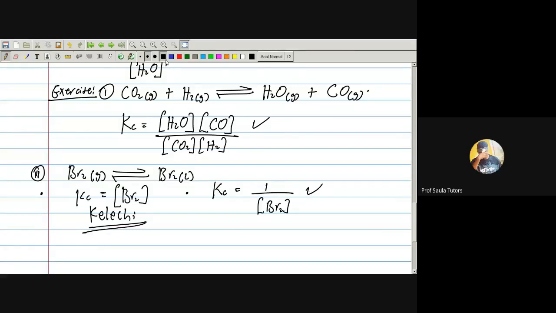Why is this one wrong? I will tell you why. Wherever you see liquid, cancel it out. If you are writing equilibrium constant, we say product over reactant. We don't have any product again, we cancel it out. So just say you have 1, then over your reactants, Br2. This is how to write it, okay?